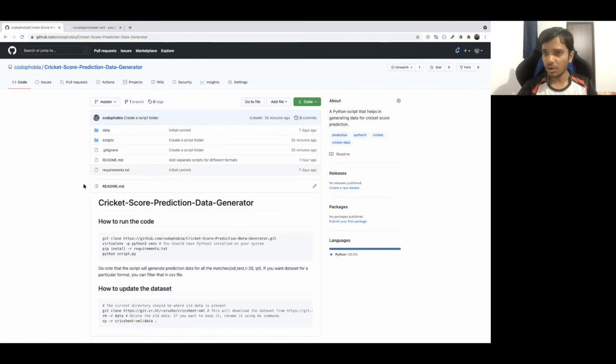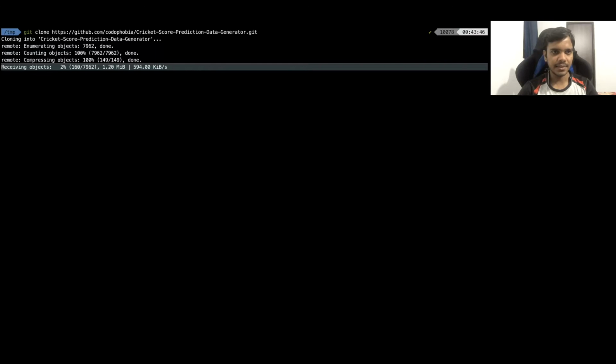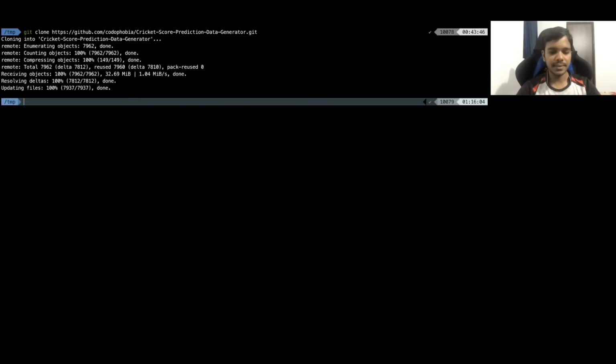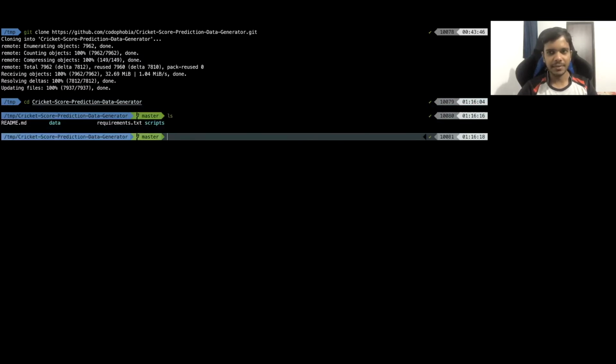Now I will also show you the demo here, like how to run it. I have already written the instructions here on how to run the code. Just git clone this thing. Of course, you should have git installed on your system. That is important. I will run this command, and it will take some time for processing. After that, I will have a new folder in my present directory. So finally, I have cloned this repo from GitHub. Now I will go into this folder.